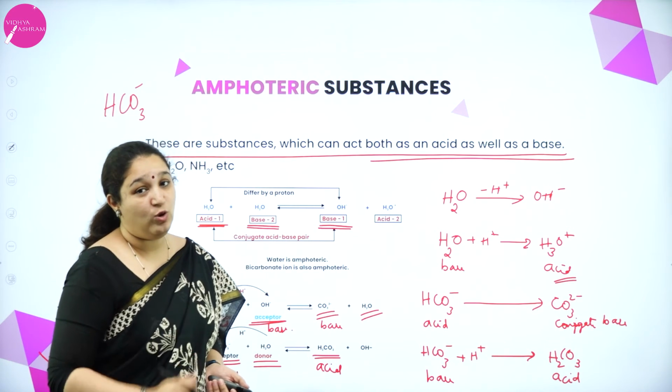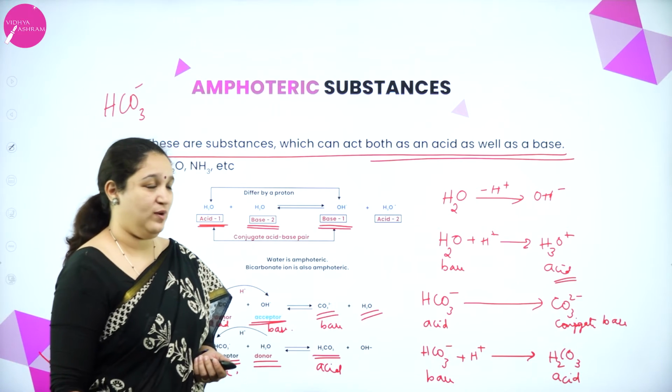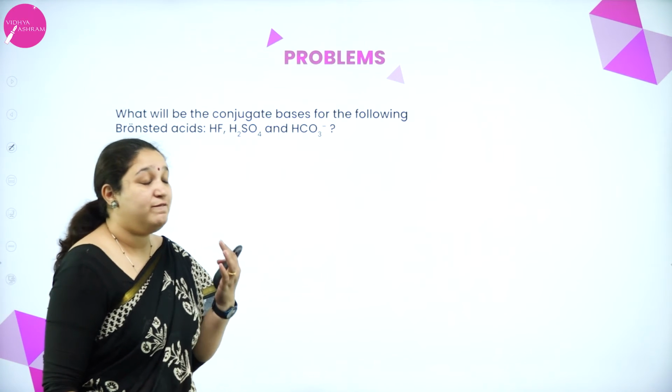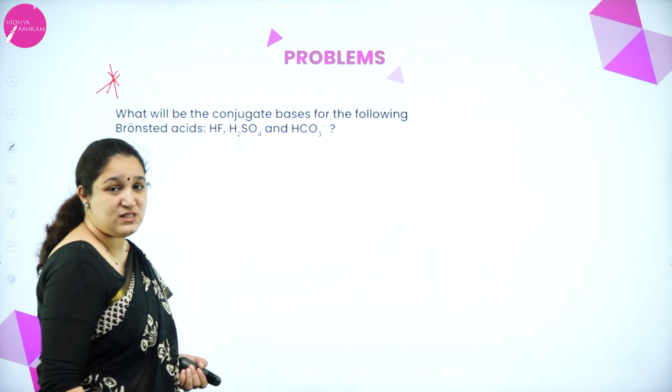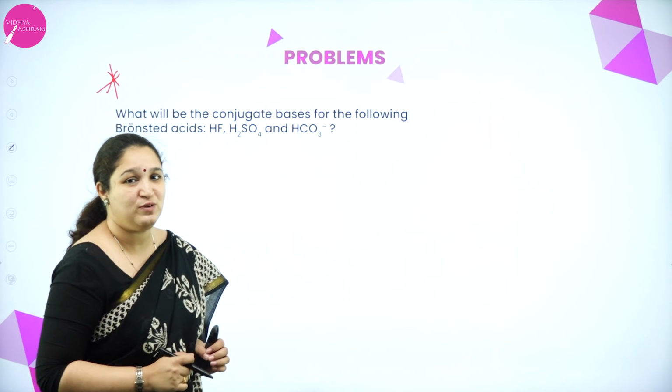Okay. So, I hope you have understood about the amphoteric substances as well. Okay. So, we have some problems to solve, a very important 1 mark question which can be asked from this chapter, and for competitive exams also you can expect a question from this part.